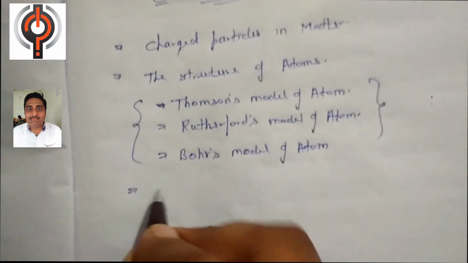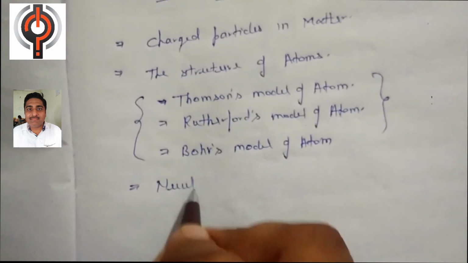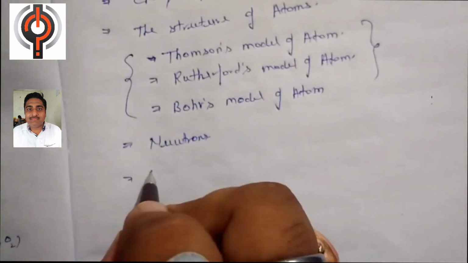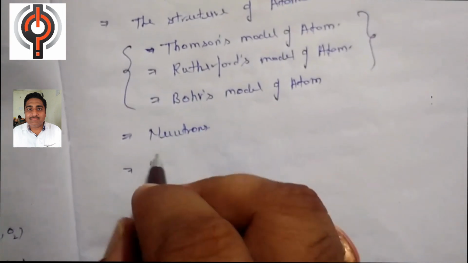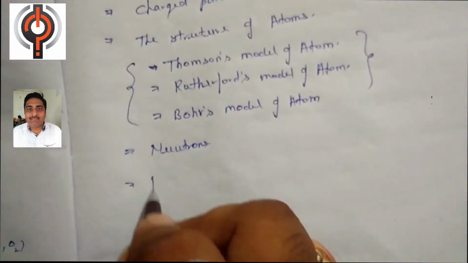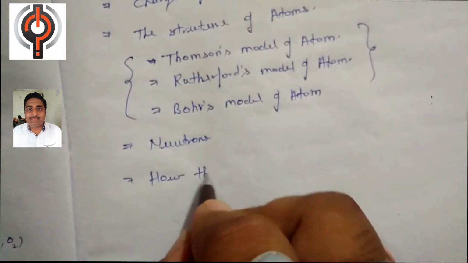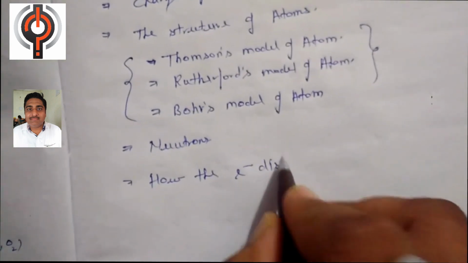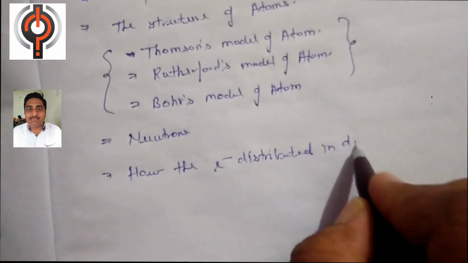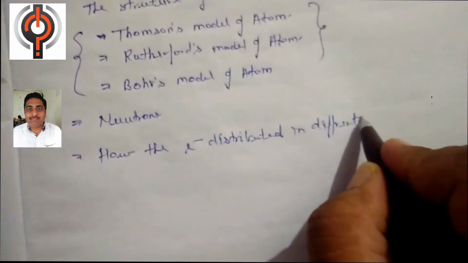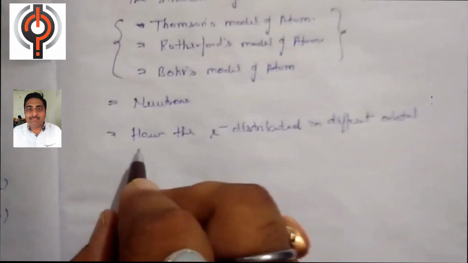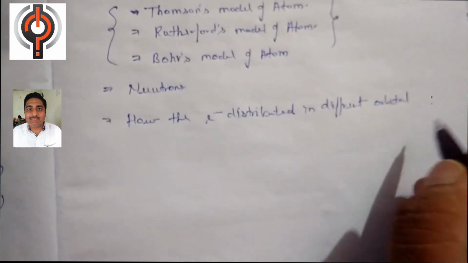After this we will proceed toward the neutron. What is a neutron? It is also a subatomic particle which is present in the nucleus of an atom. After discussing the neutron, we will discuss how the electrons are distributed in different orbitals. In this topic we will discuss how the electron is distributed in different orbitals.